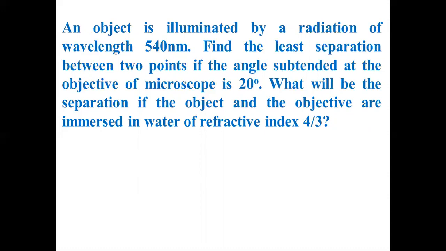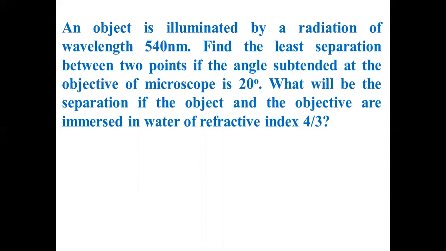Did you understand what is given in this problem? Unless you remember the resolving power or limit of resolution of a microscope, you can't understand this. Find the least separation between the 2 points. What do you mean by that? Suppose you want to see 2 very closely lying objects, you have to use a microscope. How much capability does that microscope have to show 2 very closely lying objects as separate objects? What is the minimum distance between them? What is the minimum distance at which it can show?